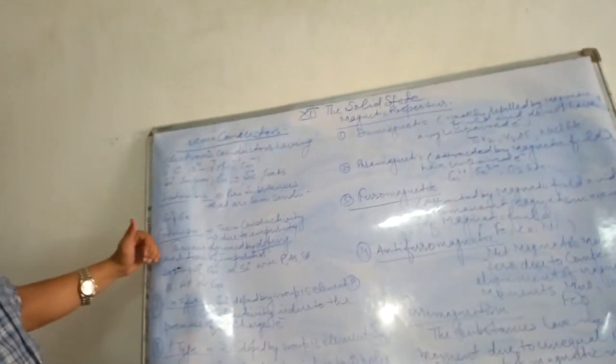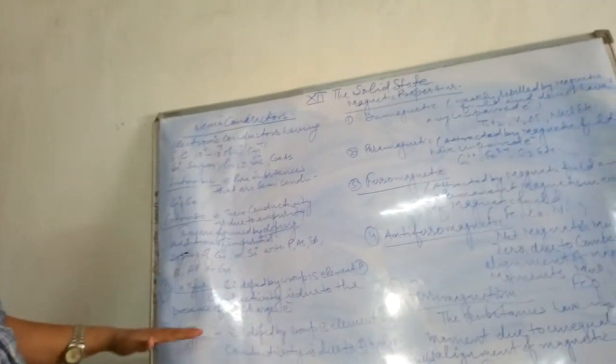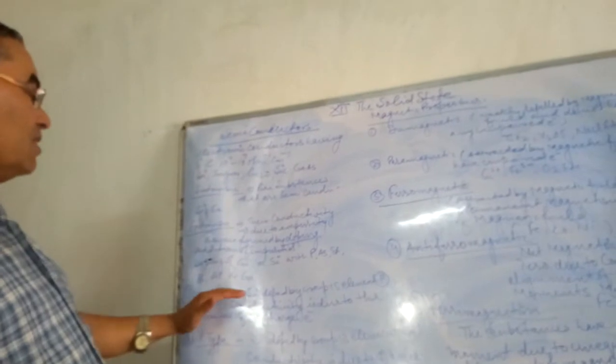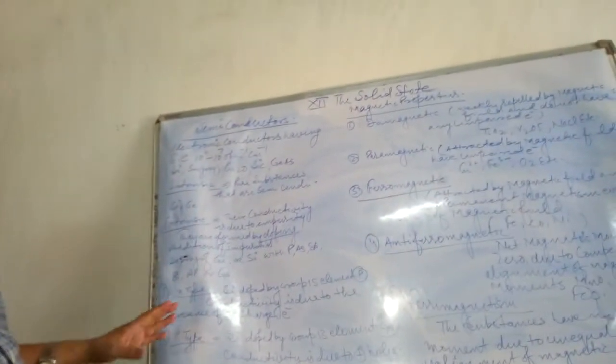And these extrinsic semiconductors are further divided into two parts: N-type semiconductor and P-type semiconductor.